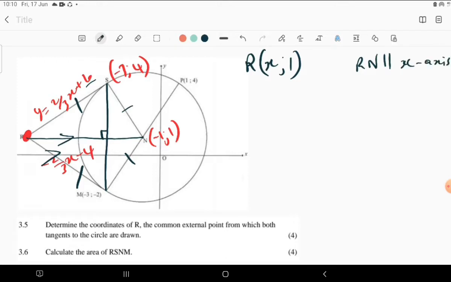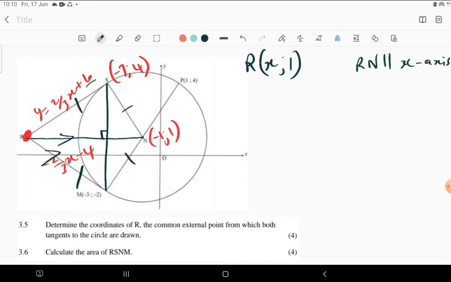You can just mention that the diagonals of a kite do that. Or you can say RN is parallel to the x-axis. Or you can say RN is a horizontal line if SM is a vertical line. So that is what we have.